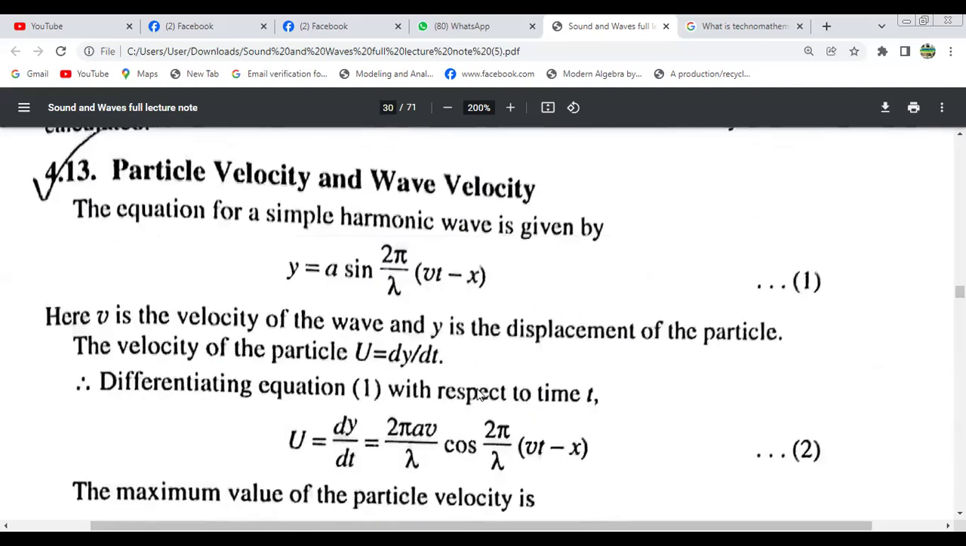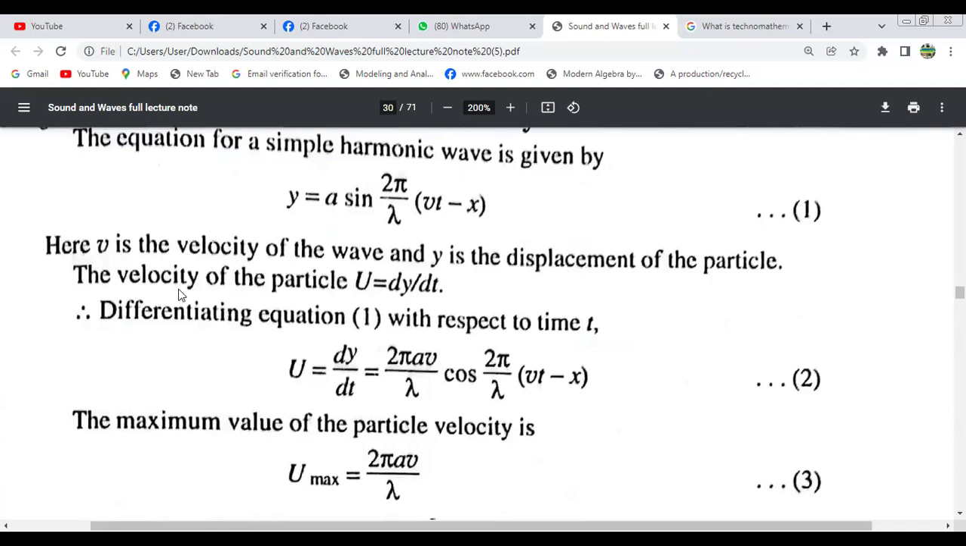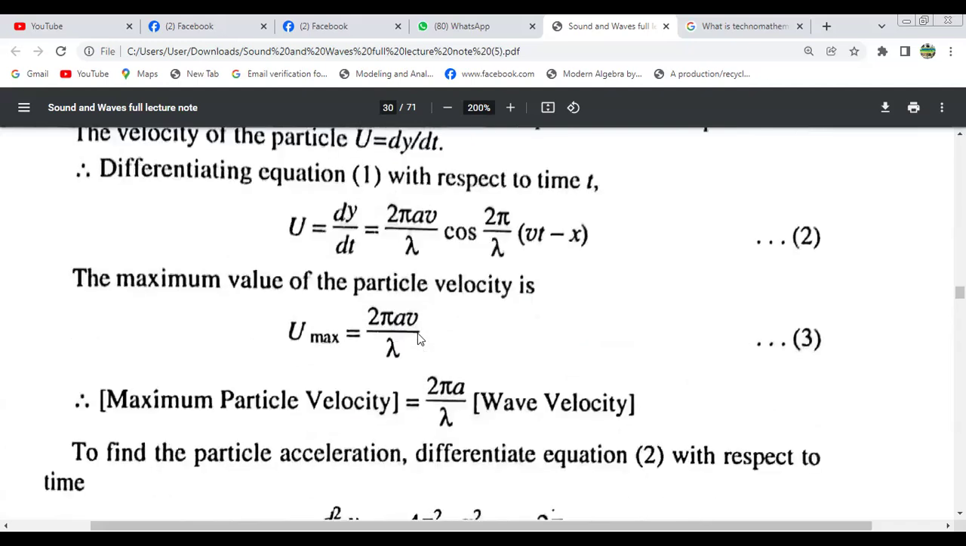Now, particle velocity and wave velocity. So this is the wave equation of simple harmonic motion, and v is the wave velocity here. Now the velocity of the particle u equals dy by dt. Differentiating equation 1, we get the velocity. Maximum velocity of the particle will be what? At 0 degree, cos 0 degree equals 1. So maximum particle velocity equals 2 pi a by lambda multiplied by wave velocity.